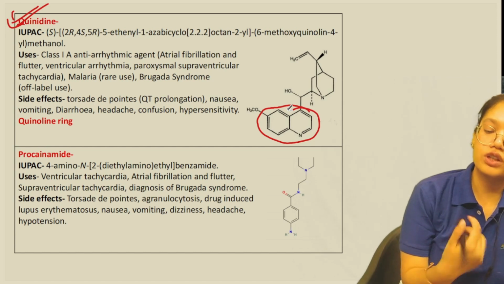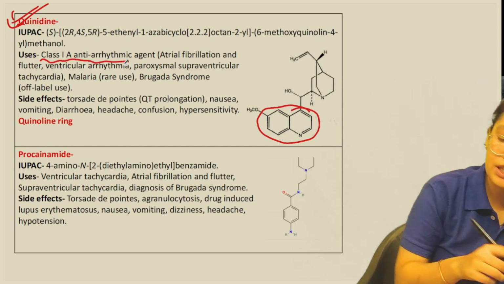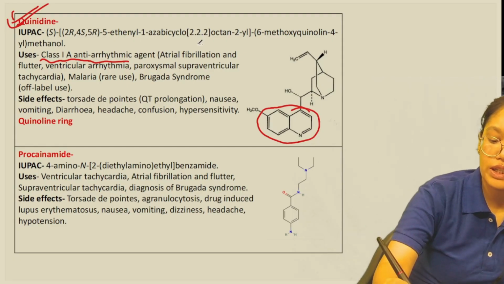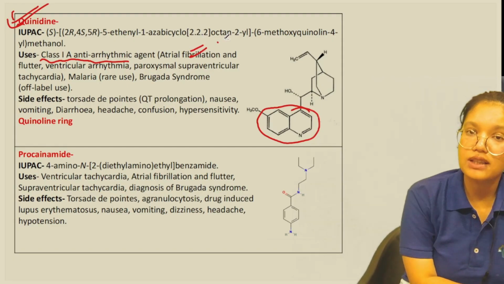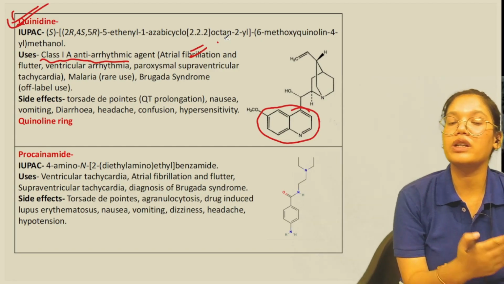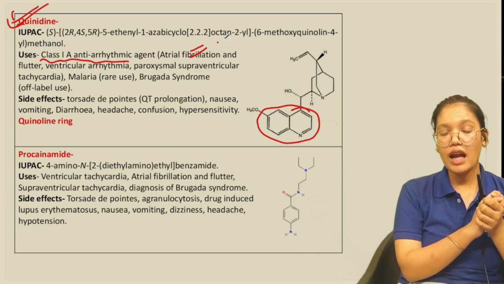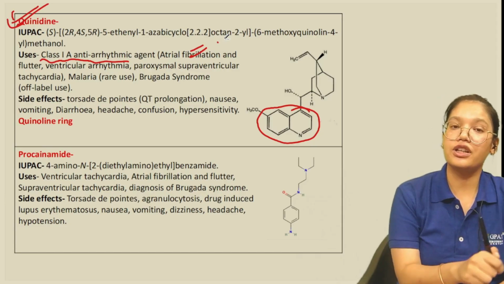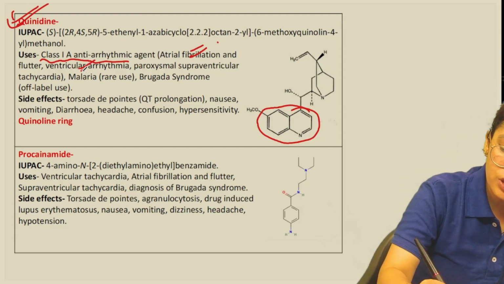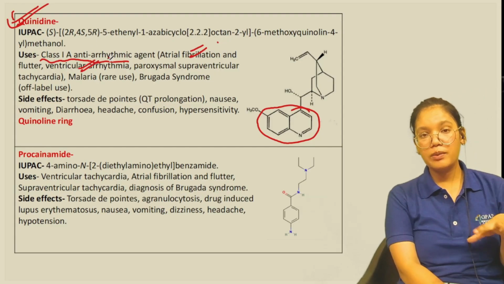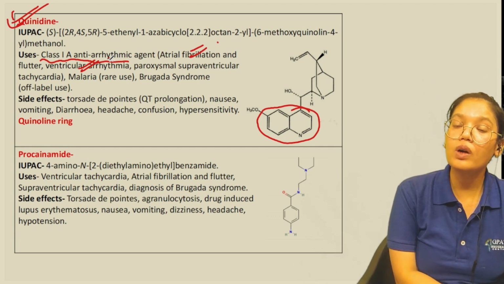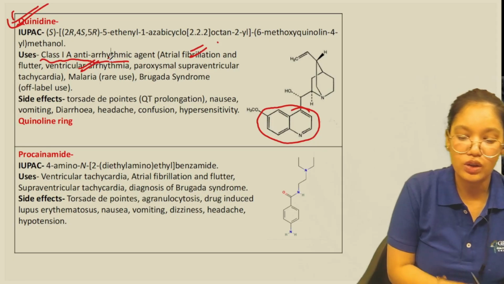Now if we talk about the uses, it is a class 1A antiarrhythmic agent. It can be useful in the atrial fibrillation that we discussed. Whenever there is an irregular beat, or often a fast heart rate, that starts from the atria, that is called atrial fibrillation and flutter. Then we have the ventricular arrhythmia. When the arrhythmia is basically happening in the ventricle region, or the lower region of the heart, that is called ventricular arrhythmia.